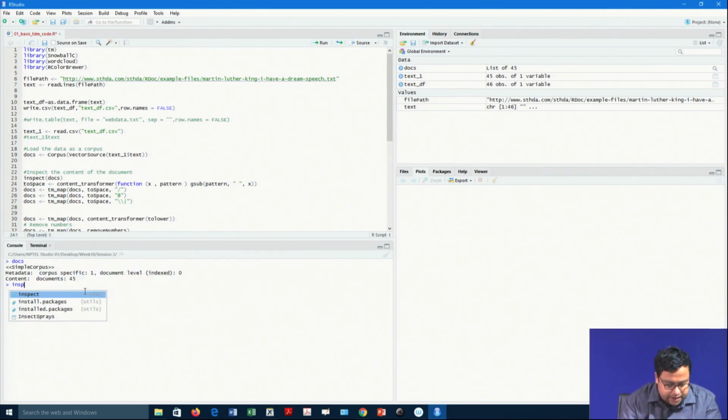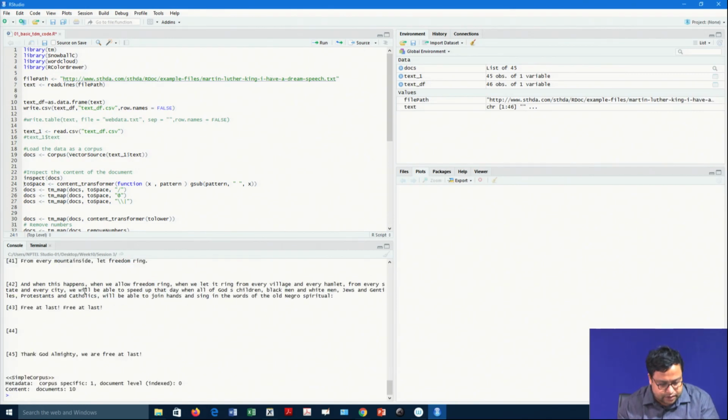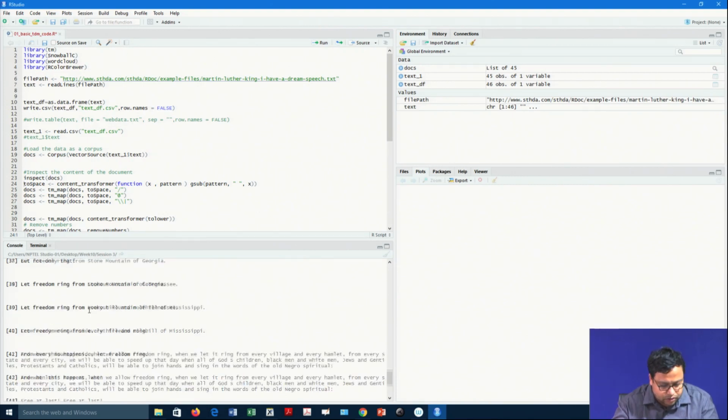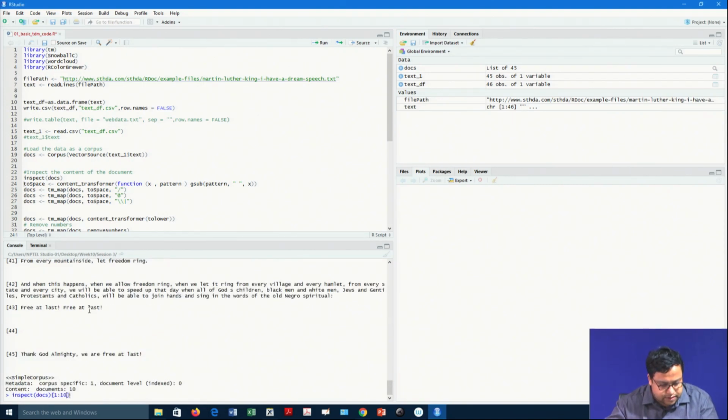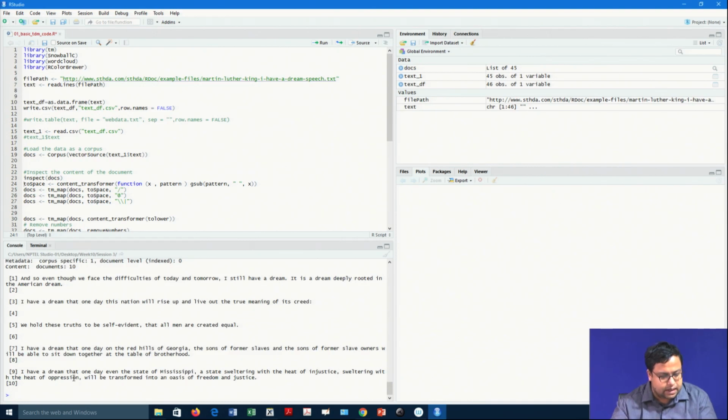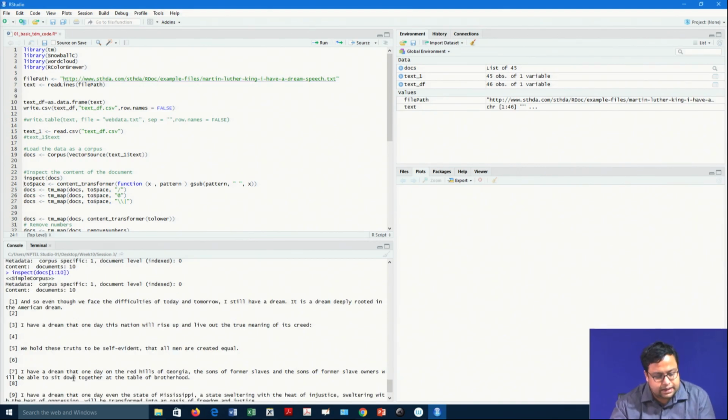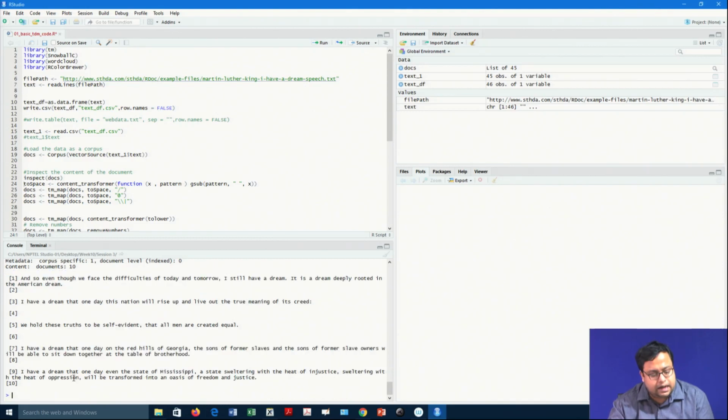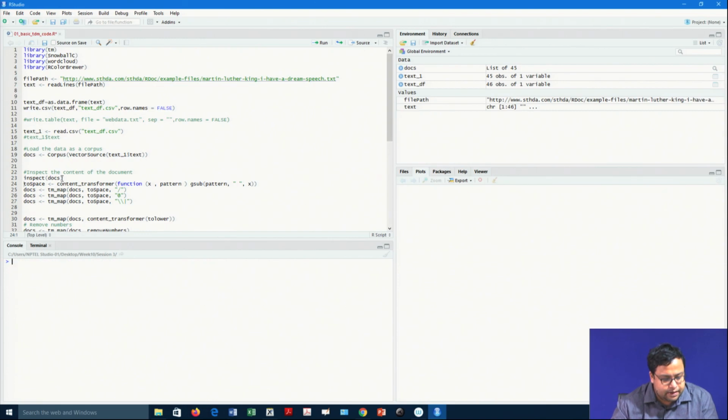And if I inspect, let us say the first 10, generally that is what we do, because the corpus in a real-life situation will be very long. So, I say 1 to 10, oh sorry, not this one. If I just write within docs, yeah, I get the first 10 documents, fair enough. So, that is how we create the corpus.